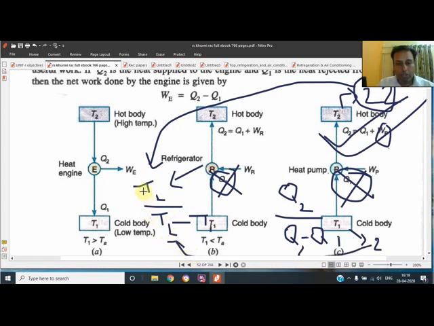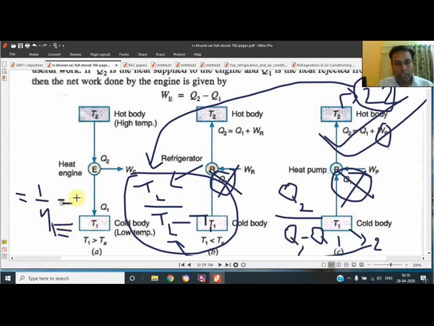One special thing we should know is that from the formula of COP of heat pump, the COP of heat pump is just the reverse of the efficiency of heat engine. Means if we take 1 upon efficiency of heat engine, we get the COP of heat pump. This we should learn because I will give you one question on this. And again the second thing is that